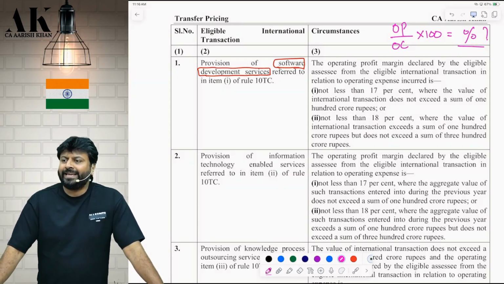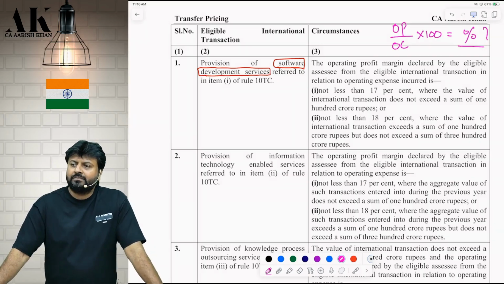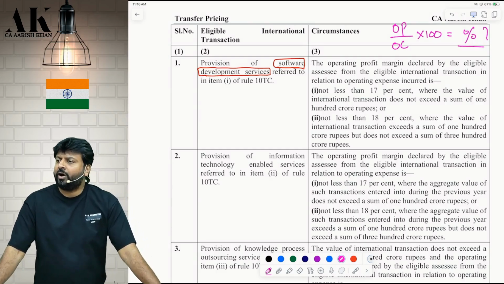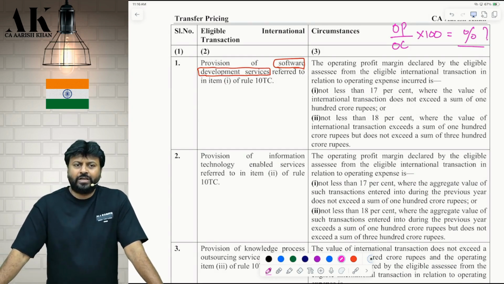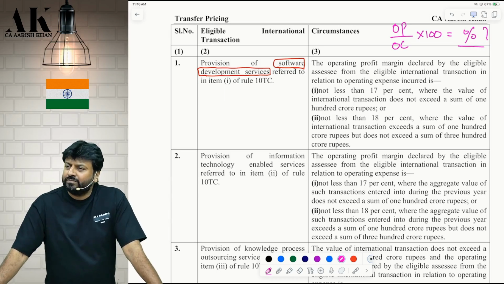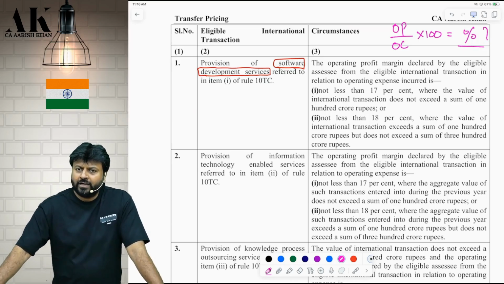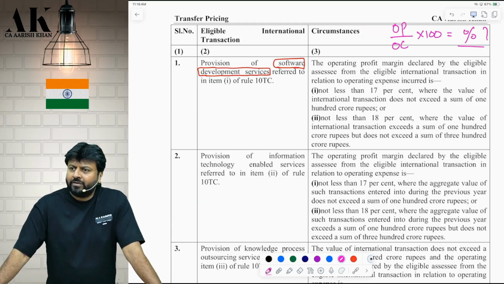They will give you in the exam OP separately, sales separately, compute OC by taking a difference. They will give you transaction value, find out margin, and check whether you are eligible for safe harbor or not. Are you clear? What all data they will give you? OP they will give you from sales or cost, any item they will give you. Next item you find out, correct? OP they will give you, sales they will give you. So sales minus OP will be cost. Find out margin. Then check what is the value of transaction.